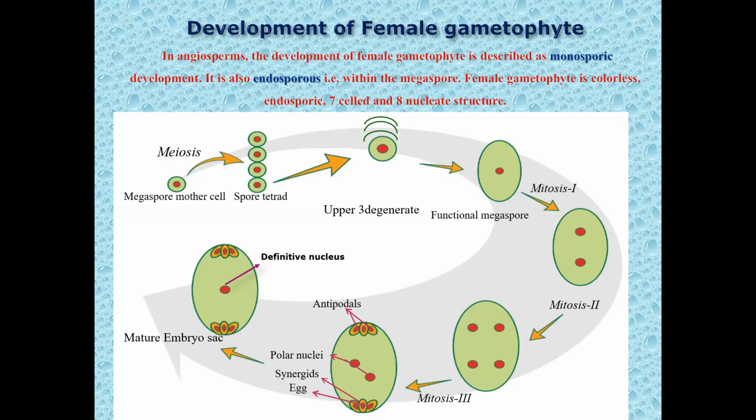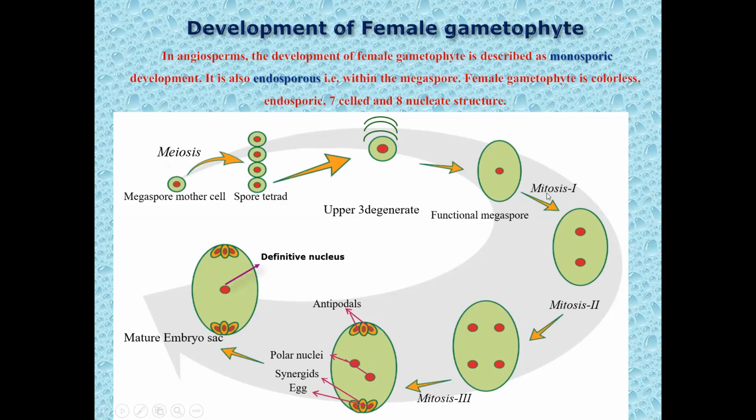Sequentially, the nucleus of the functional megaspore undergoes 3 mitotic divisions, which are not followed by cytokinesis. This is called free nuclear division. When nuclear division is not followed by cytokinesis, it is called free nuclear division. The nucleus of the functional megaspore undergoes free nuclear division up to the formation of 8 nuclei.